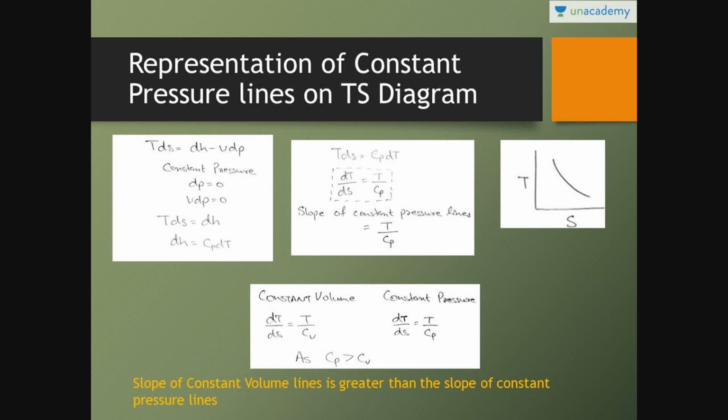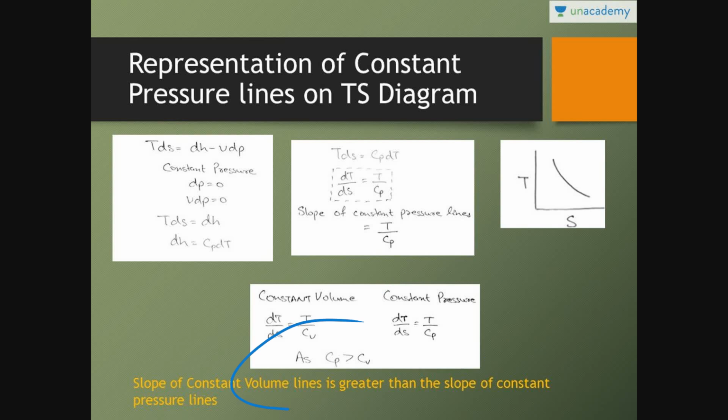Similarly, taking this particular equation, TdS is equal to dH minus VdP. Constant pressure, dP is equal to 0, VdP is equal to 0. So TdS is equal to dH. For ideal gas, we can write dH is equal to Cp dT. TdS is equal to Cp dT. Slope on TS diagram dT by dS is equal to T upon Cp. Slope of constant pressure lines is equal to T upon Cp. So slope of constant volume lines on TS diagram is equal to T upon Cv, and slope of constant pressure line on TS diagram is equal to T upon Cp.